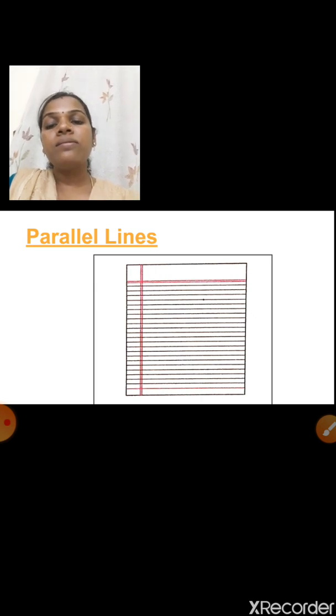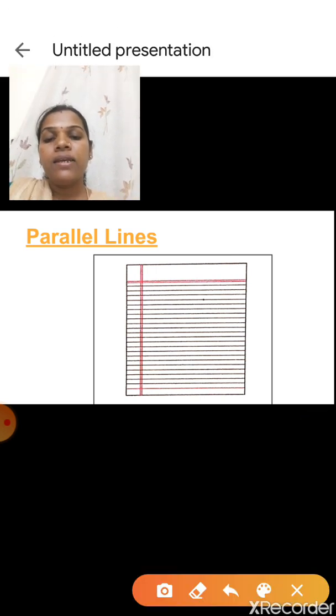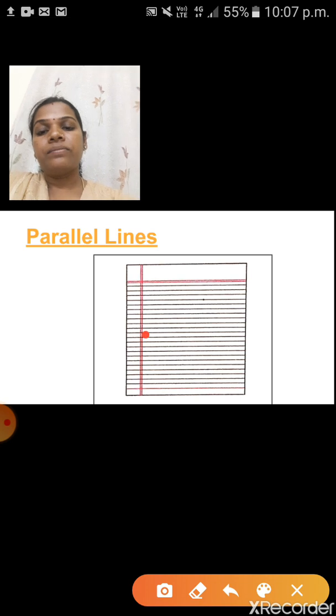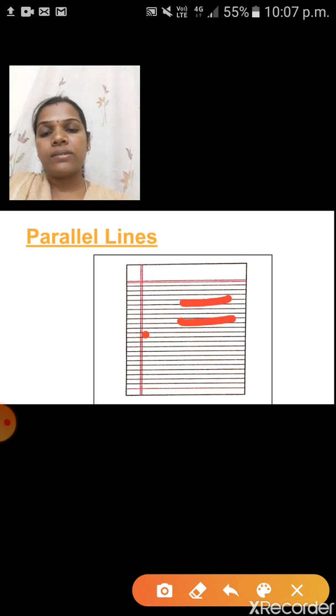See the margin, the red color margin: one is horizontal and one is vertical. Those two lines will meet at one point, so the margin lines are intersecting lines. At the same time, this line will meet the black line, so these are intersecting lines.